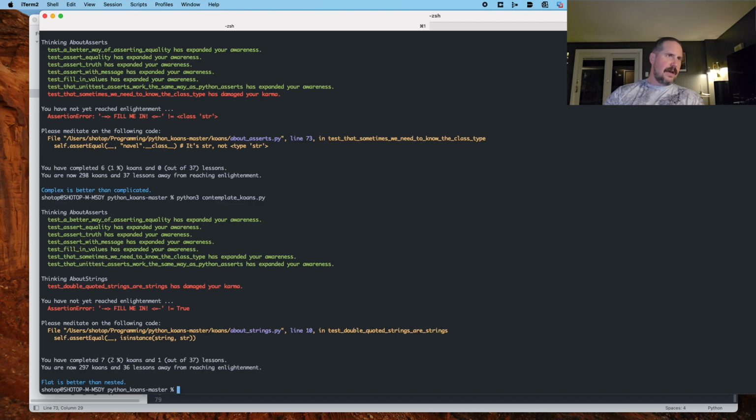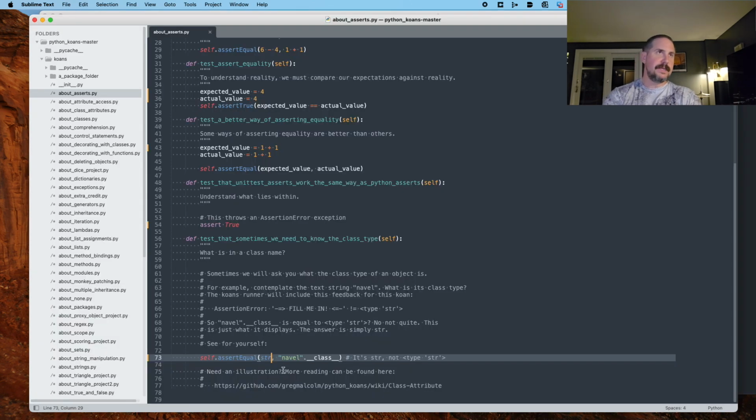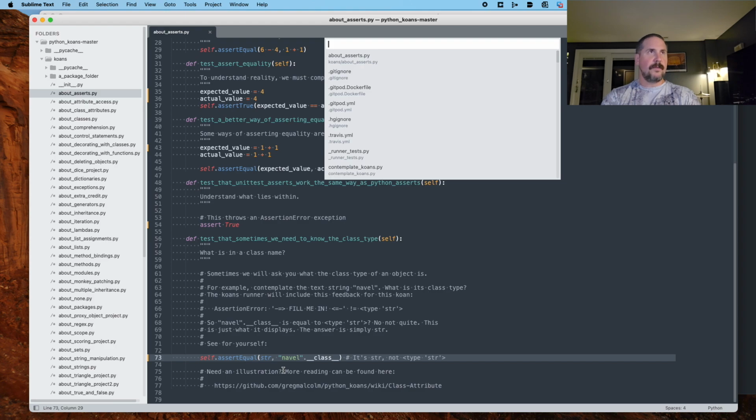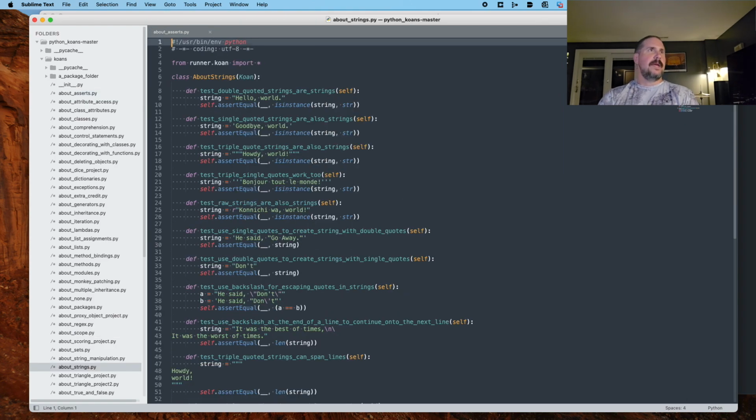All right, and now we are in Koans about strings. We have made it to a new file. We have contemplated 7 Koans. We are 2% of them, or 1 out of 37 lessons. All right, so that's great. Let's go to the next one, about strings.py. So I'm going to do Command T and look for about underscore strings. And we are just in the very beginning.